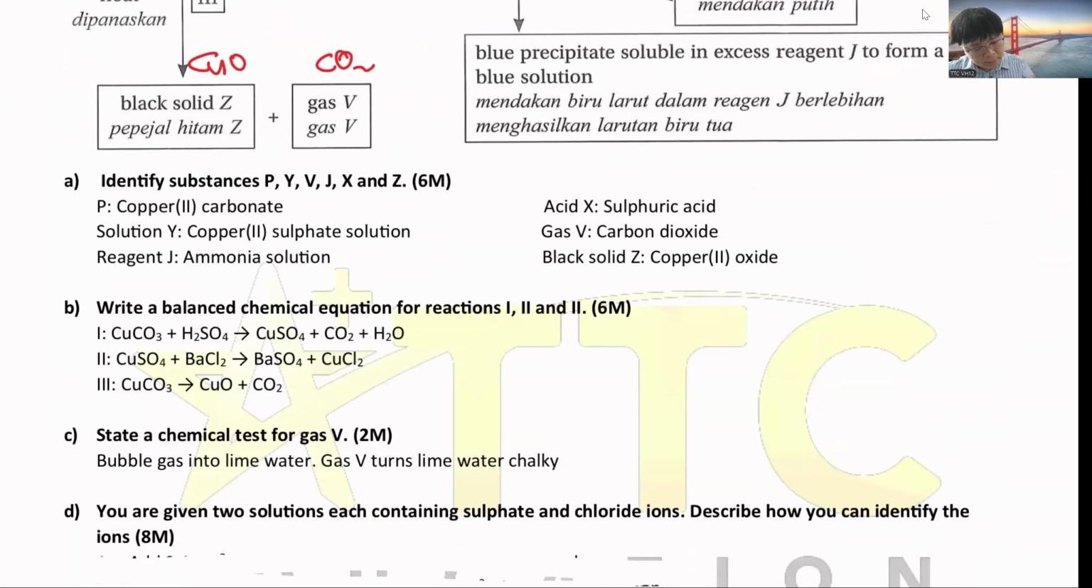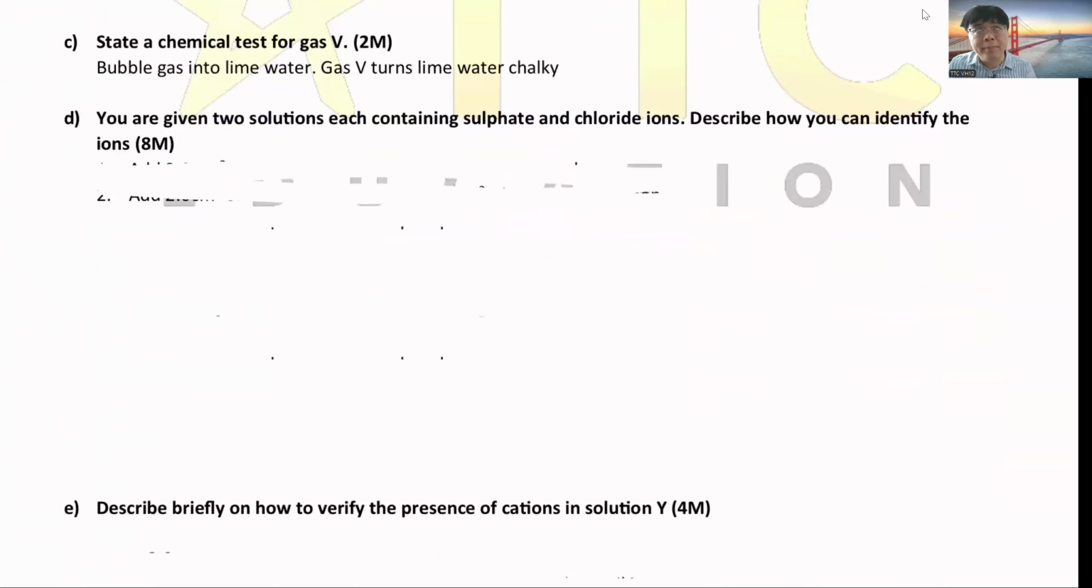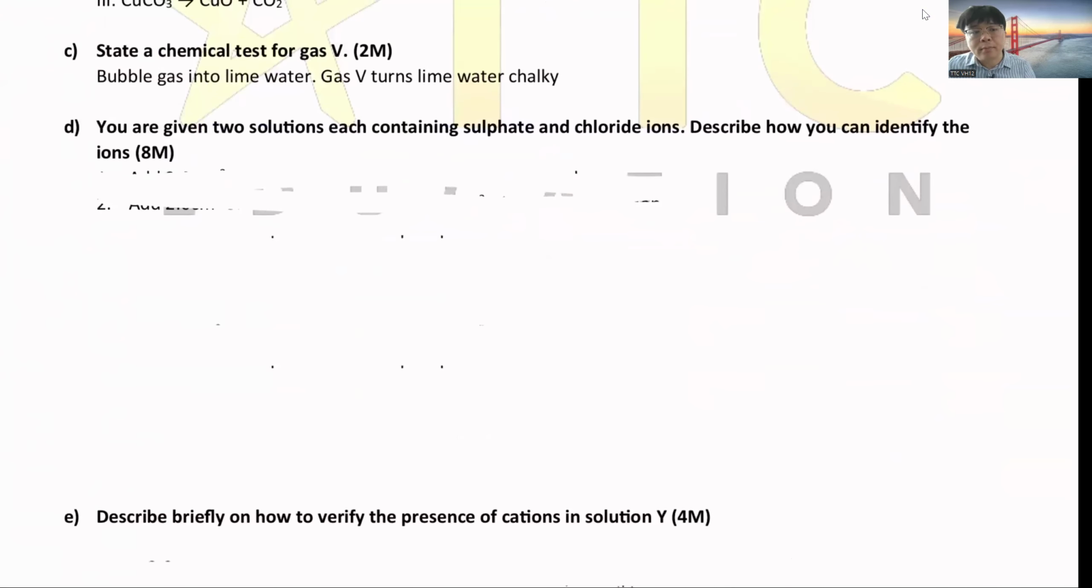The test, how to test the carbon dioxide gas: you write, bubble the gas or channel the gas through limewater, it will turn cloudy, chalky, milky. Okay, because the anion test got mentioned coming out, you need to know how to test the anion. The anion means you need to test the negative ion.